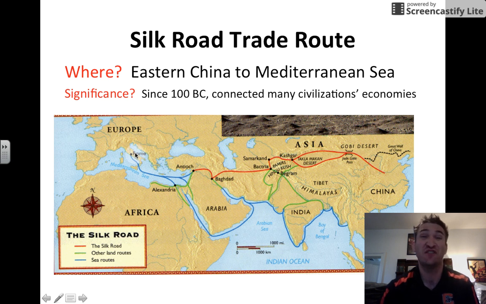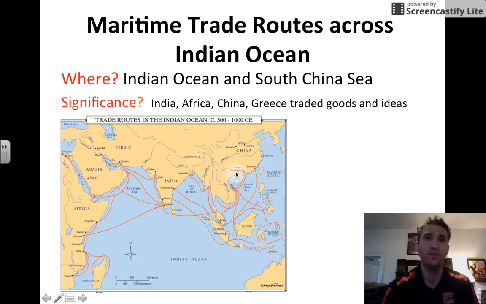What's the significance of the Silk Road trade route? Well, since 100 BC, before the birth of Christ, this route connected many civilizations' economies along its path. Another trade route was the maritime or sea trade routes across the Indian Ocean.